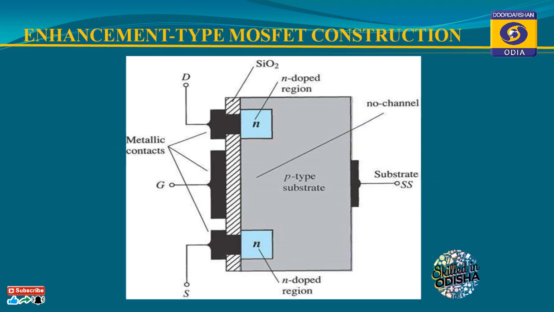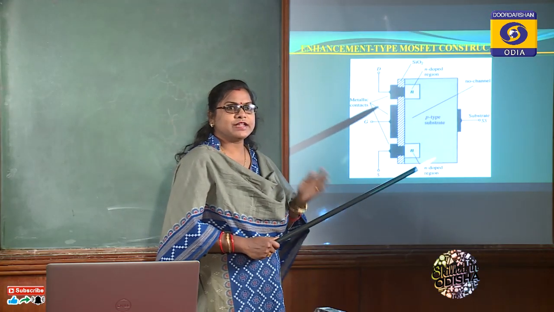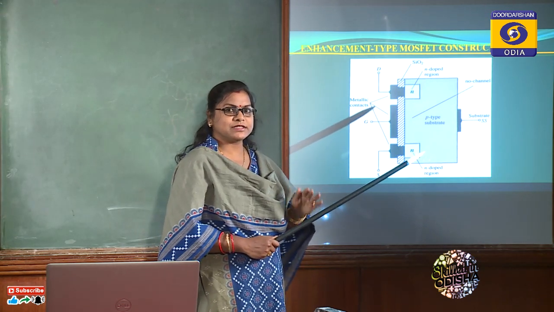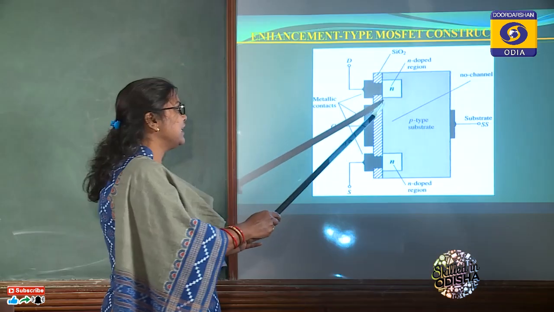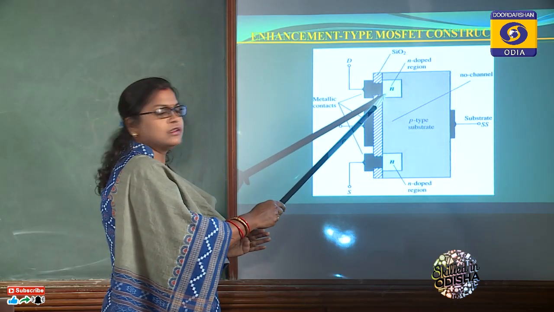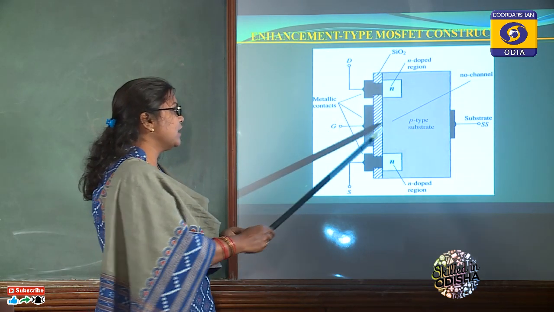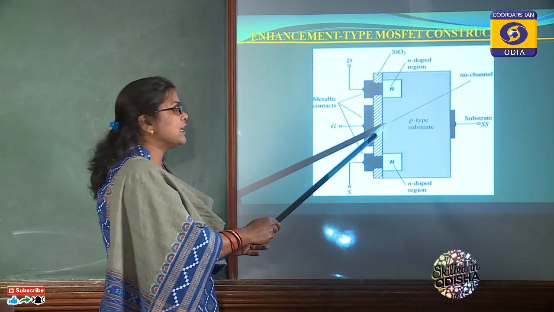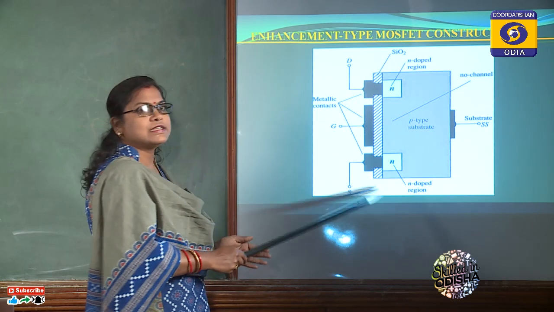So this is the enhancement type of MOSFET. There is a little bit of difference between enhancement type of MOSFET and depletion type of MOSFET. In enhancement type of MOSFET, practically no channel is there between the source and drain. So by applying certain potential across gate and source, a channel will be induced here, so that will create a path from source to drain, for which current will flow in the circuit.